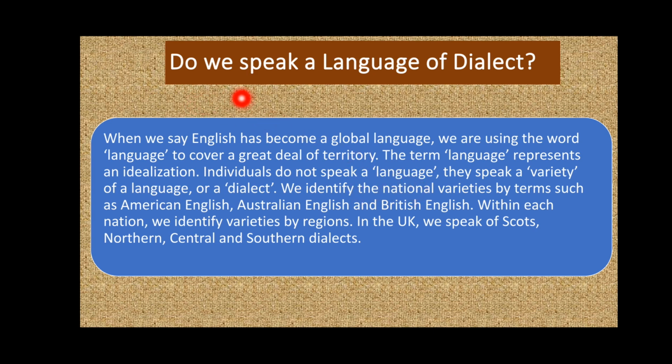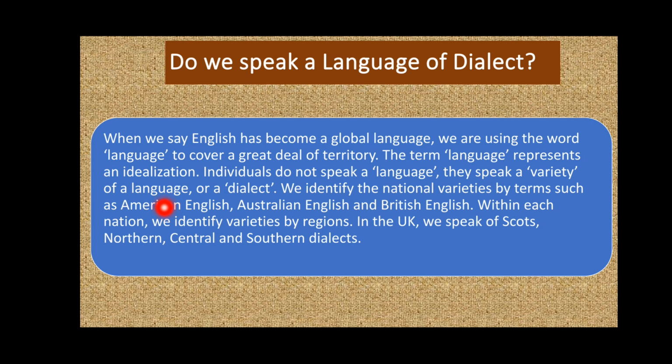This was the topic: do we speak a language or a dialect? Of course, we use the dialect of a language, right? So we do not speak a language, rather we speak a dialect. So they speak a variety of a language, right?